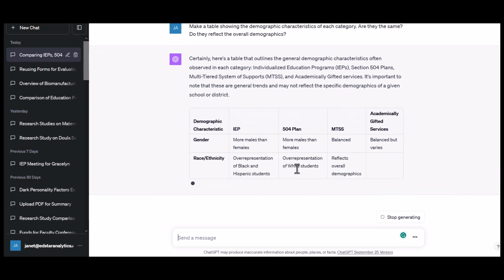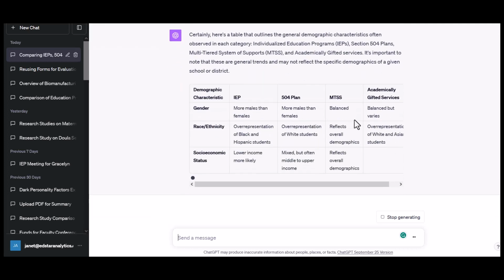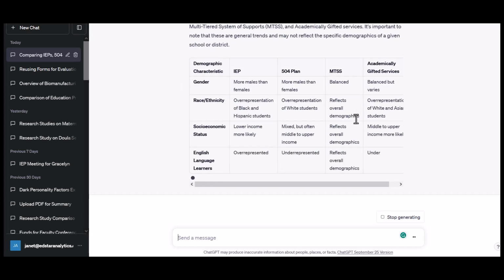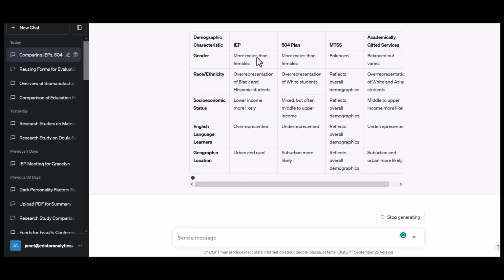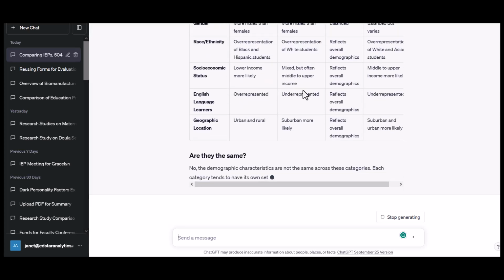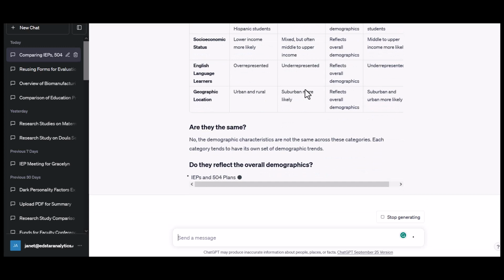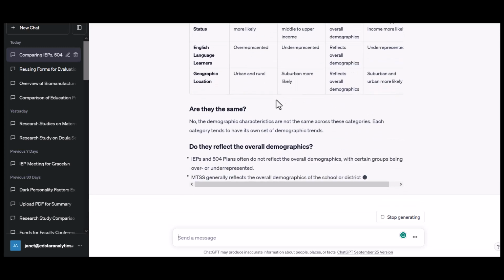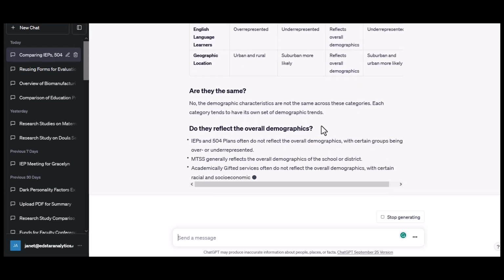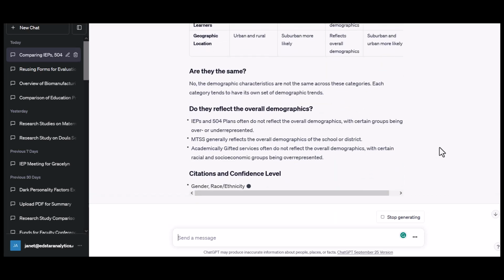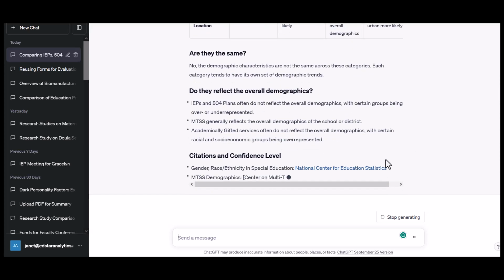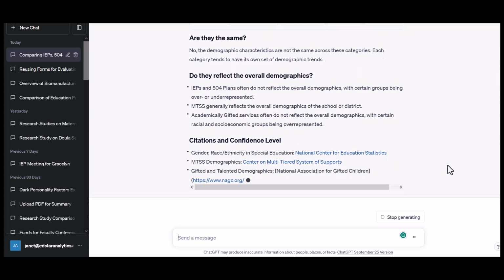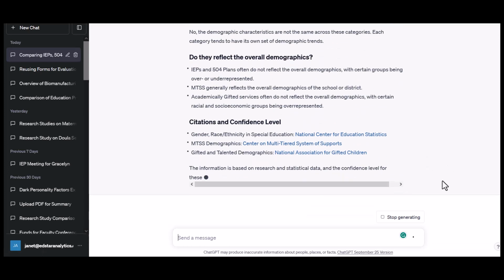IEPs, more males than females. MTSS is balanced. Lower income, more likely to have an IEP. Middle and upper income, 504s. And here's the answer to my questions. And here's the citations for the demographic information.